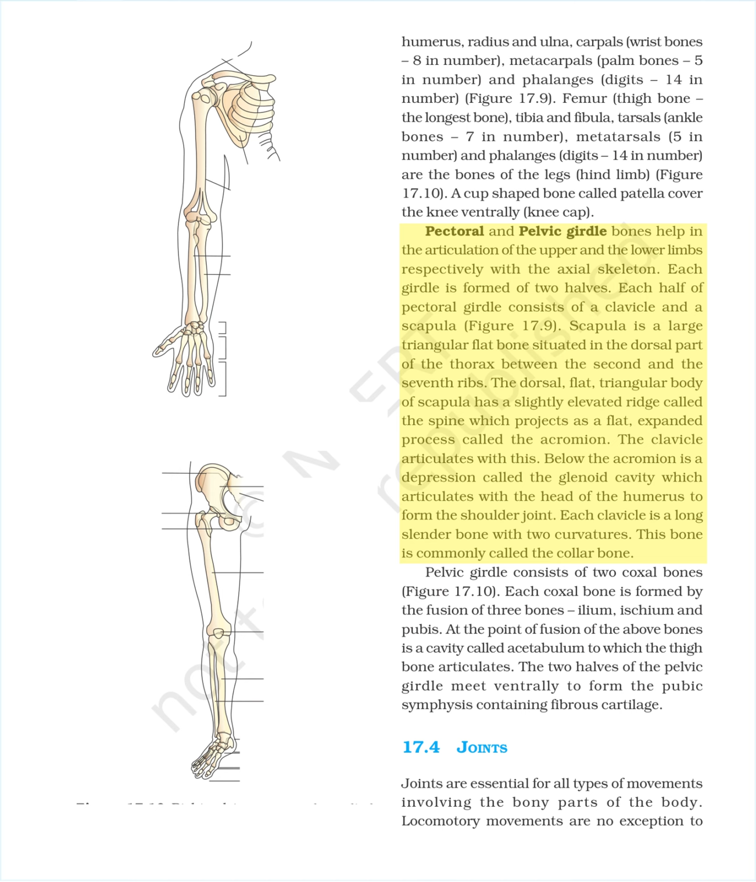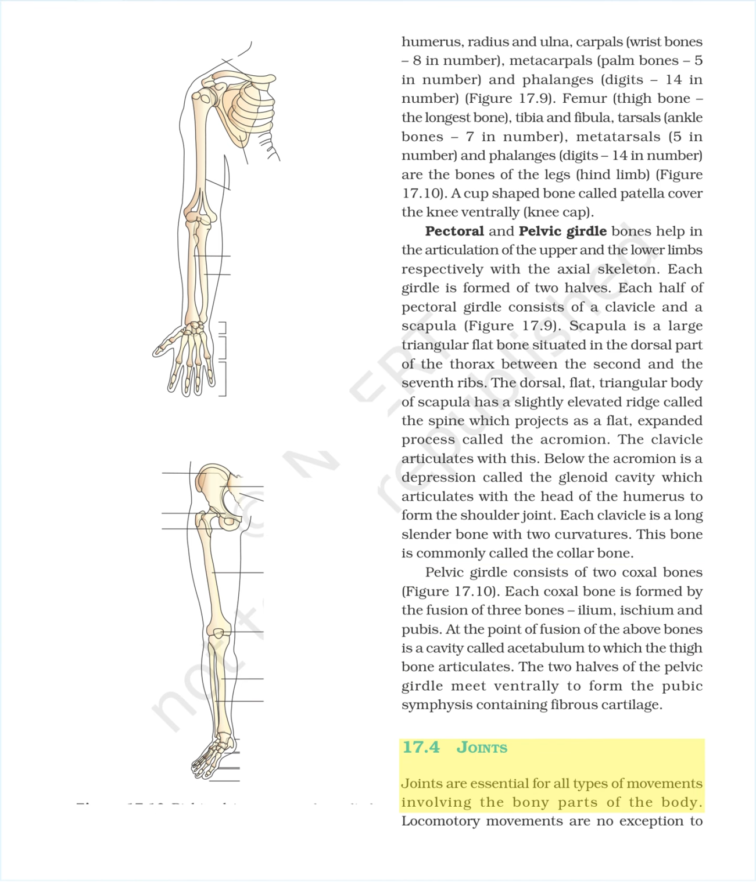Each clavicle is a long slender bone with two curvatures. This bone is commonly called the collarbone. Pelvic girdle consists of two coxal bones, figure 17.10. Each coxal bone is formed by the fusion of three bones: ilium, ischium and pubis. At the point of fusion of the above bones is a cavity called acetabulum, to which the thigh bone articulates. The two halves of the pelvic girdle meet ventrally to form the pubic symphysis containing fibrous cartilage.